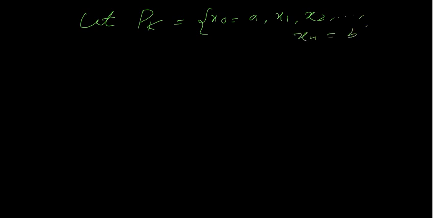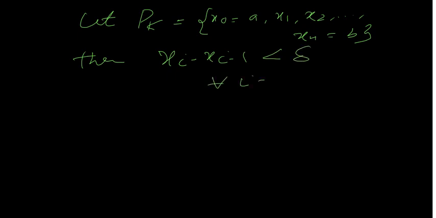So let this partition Pk be x0, which is equal to a, x1, x2, and so on up to xn, which is equal to b. Then xi minus x(i-1) is less than delta for all i equal to 1, 2, up to n. Okay, this is true.